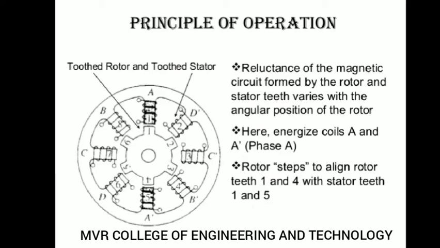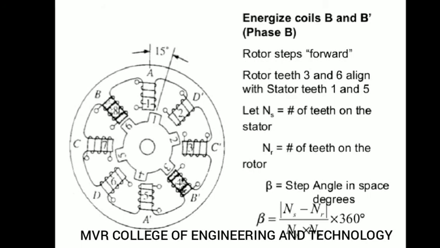So the rotor steps to align rotor teeth 1 and 4 with the stator teeth 1 and 5. Like this you will get an operation. Here you can see the energization of the coils of phase B, that is B dash. Then you will get some initial step angle.